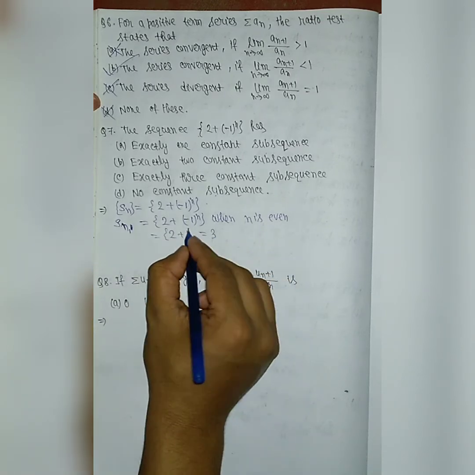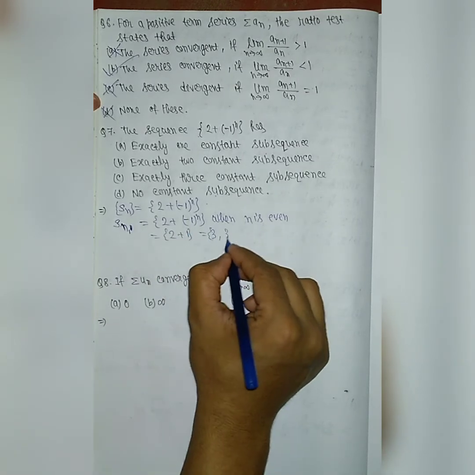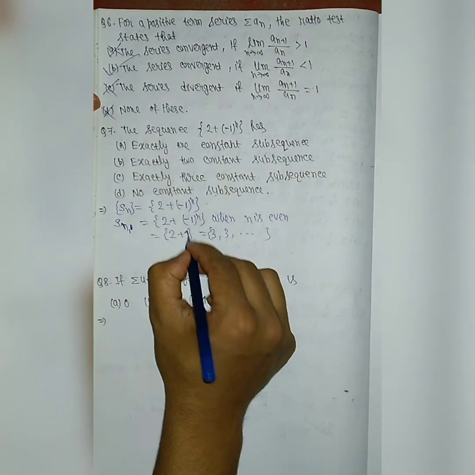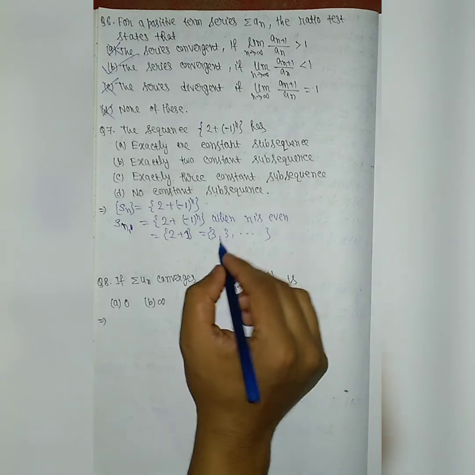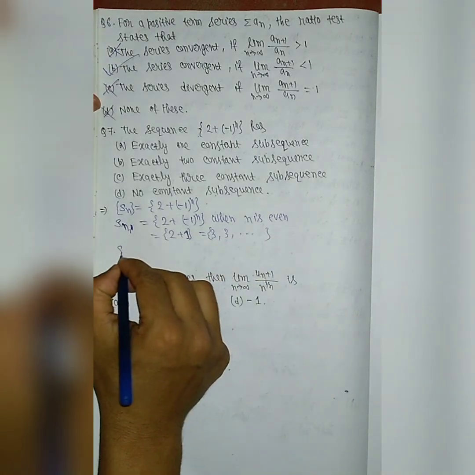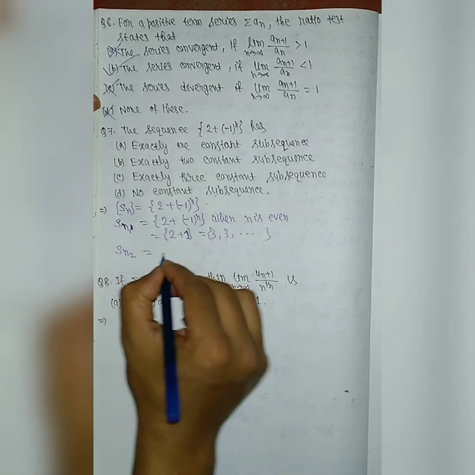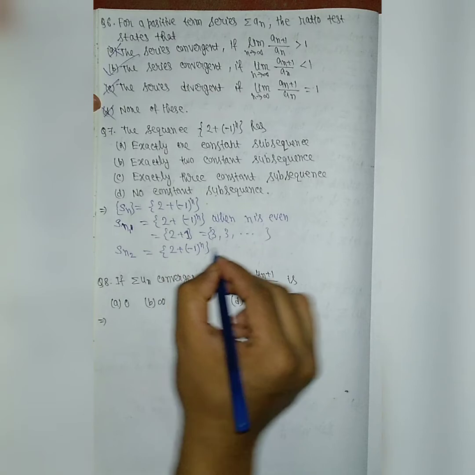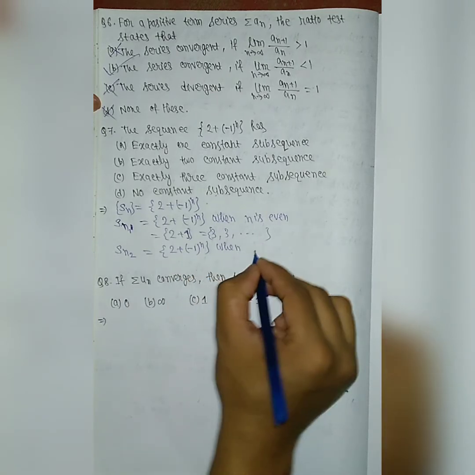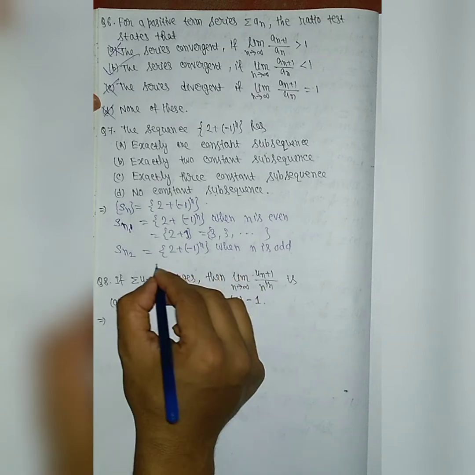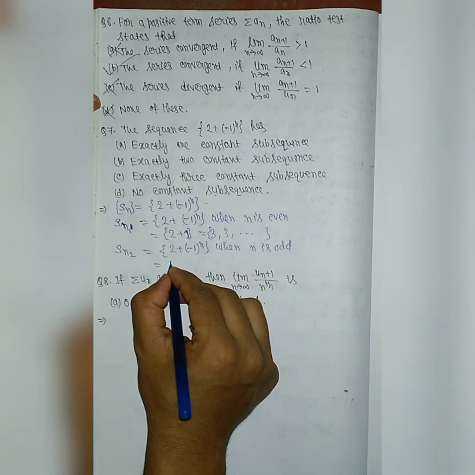So the sequence comes as a constant term 3, 3, 3 and so on. 2 plus 1 is 3. This is a subsequence, and another subsequence will be Sn2, which is 2 plus (minus 1) to the power n when n is odd. If n is odd, then (minus 1) to the power n is nothing but minus 1.